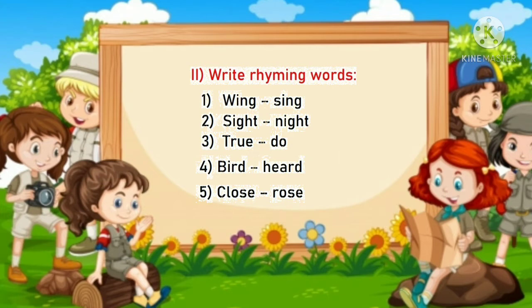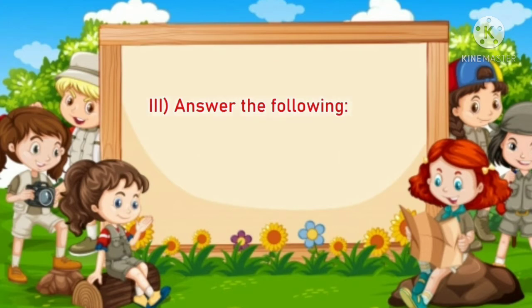Write rhyming words. First one, wing, sing. Second, sight, night. Third, true, do. Fourth, bird, heard. Fifth, close, rose.